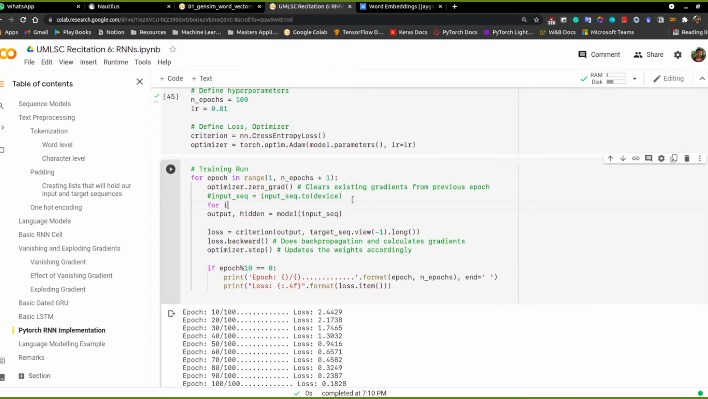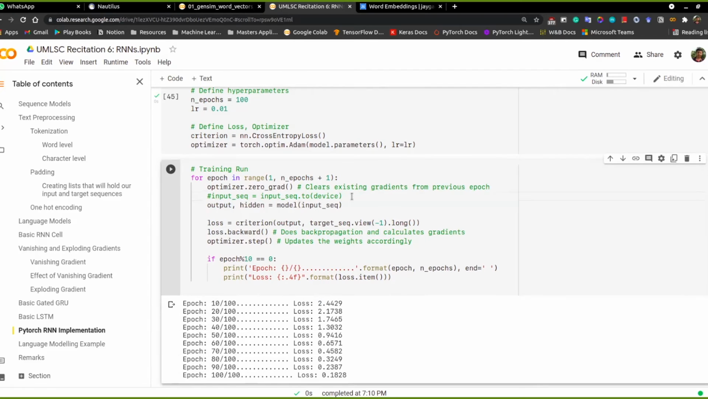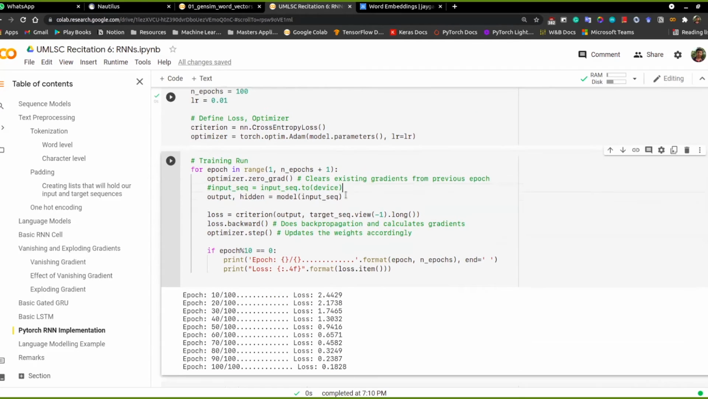So we'd have a loop over all the sequences that we have in a particular batch. But here, since the sequence is short enough to be processed at once, we just do it directly. So what we do here is pass the input sequence, and this could be done on a GPU.